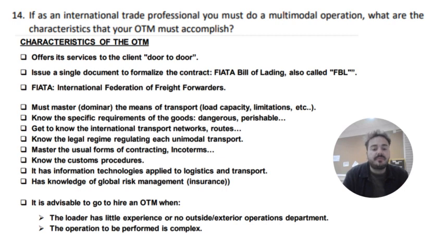Then they should really know how Incoterms work, how customs procedures are, and of course they should have IT technologies or software that let their work be easier, and they should master how the insurance coverage works.